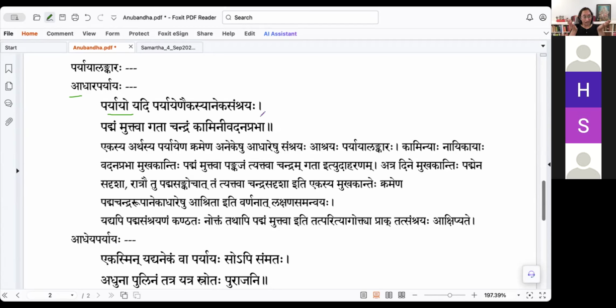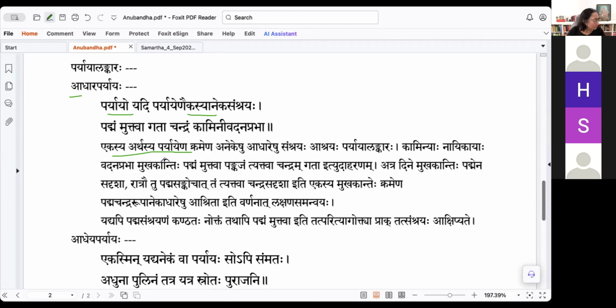So the same, if adhara is the same, but the adheya, what you attach to the adhara, keeps changing. Pustake eva, I keep a lekhani, then I keep my coffee cup, then I keep a pencil. So, which means the adheya keeps changing, but the adhara is the same. So, this is the concept we are going to bring into kavyam here. Yadi paryayena ekasya arthasya ekasya padarthasya, one object, paryayena kramena. So he takes paryaya as krama, not vinimaya is exchange.